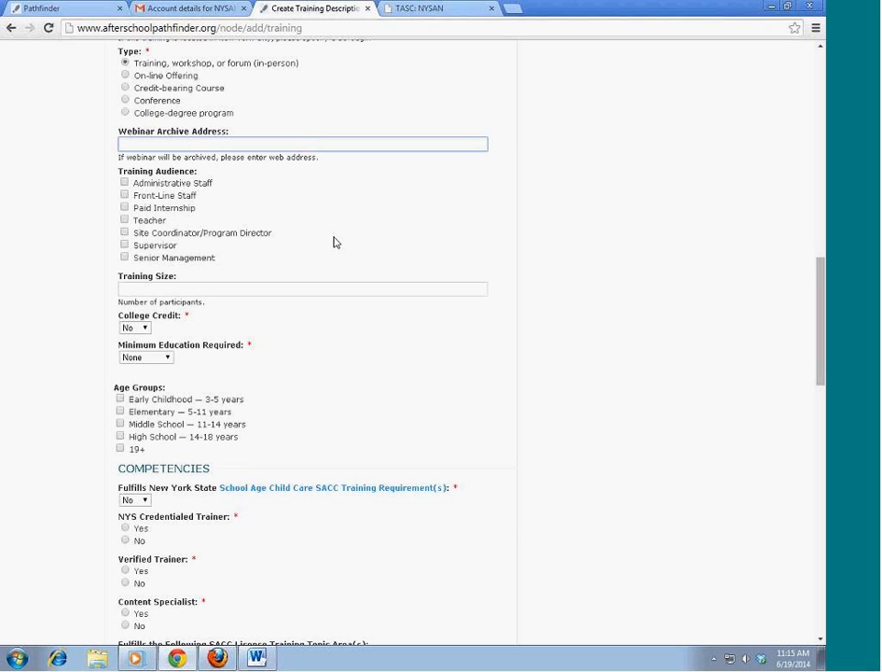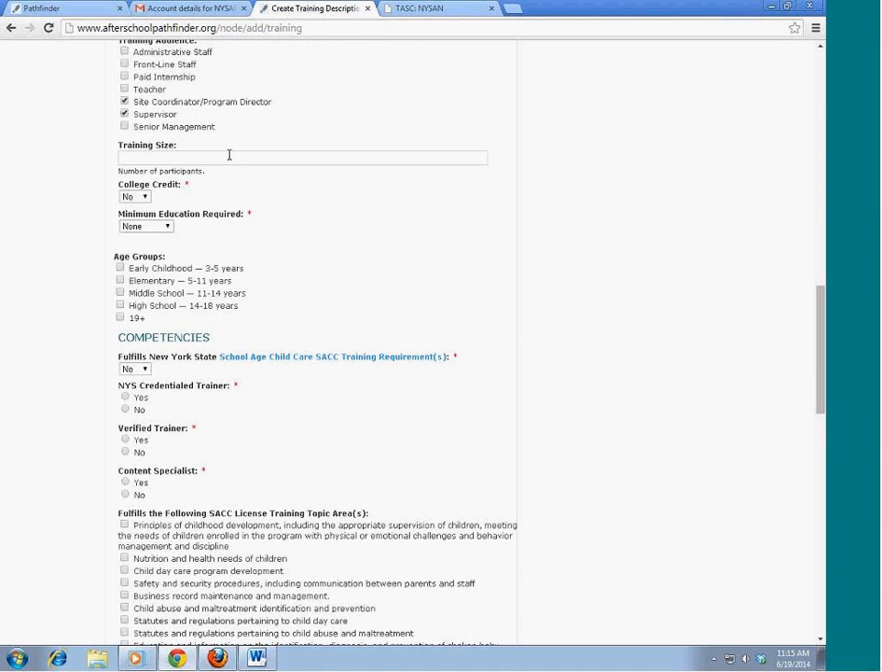At the end, we have a few choices here: administrative staff, frontline staff, people who are doing an internship, teachers, site coordinators or program directors, students, or senior management. And you can select any or all of these. So I think for us, I'm actually going to pick site coordinators and program directors and supervisors.